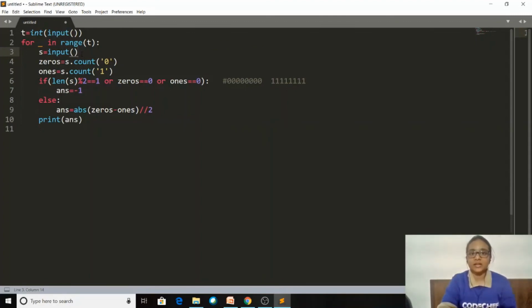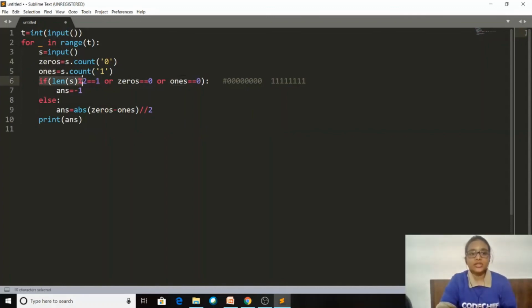Now after that, what we discussed in the problem, that we have to count the number of zeros and the number of ones in the given string. So that is what we are doing in these two lines. We have a count function in Python which we can use to directly calculate the count of any character present in the string. Zeros contains the count of zeros and ones contain the count of 1.